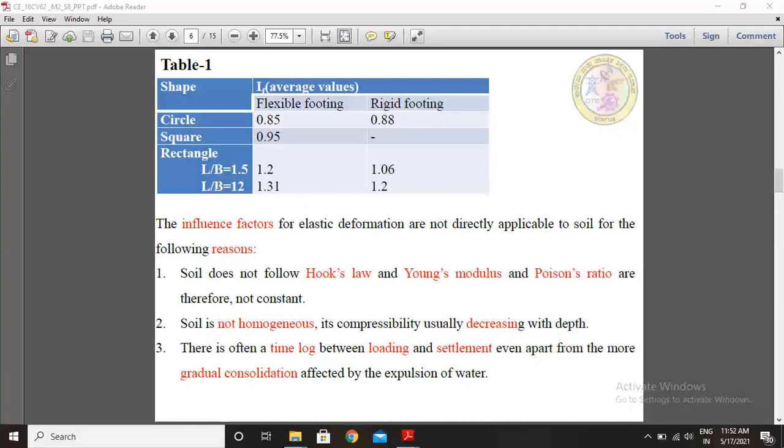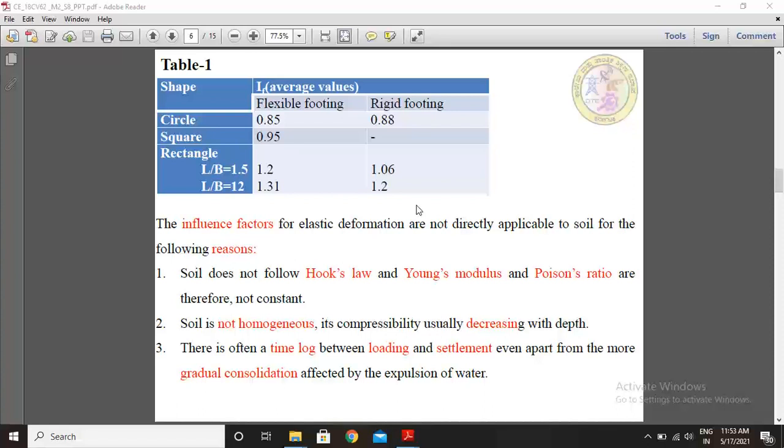If L by B ratio is equal to 12, then the average value of IF for flexible footing, consider 1.31. If the footing is rigid type, IF value is 1.2. So this value is required to consider IF value in the equation or calculation of immediate settlement as per Bowles.